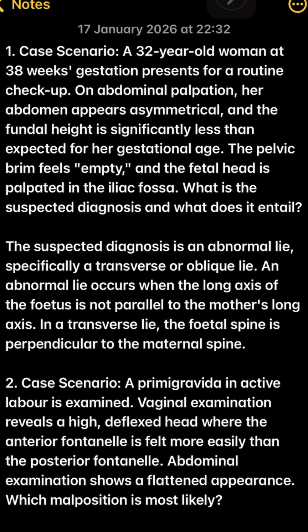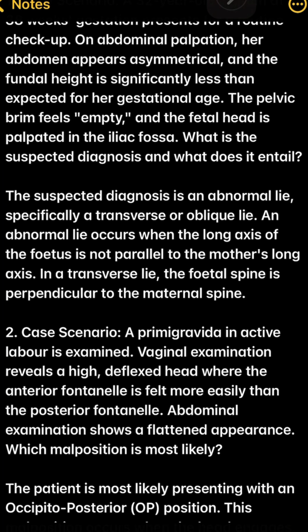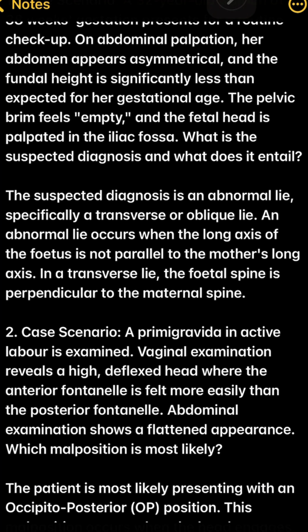The suspected diagnosis is an abnormal lie, specifically a transverse or oblique lie. An abnormal lie occurs when the long axis of the foetus is not parallel to the mother's long axis. In a transverse lie, the foetal spine is perpendicular to the maternal spine.